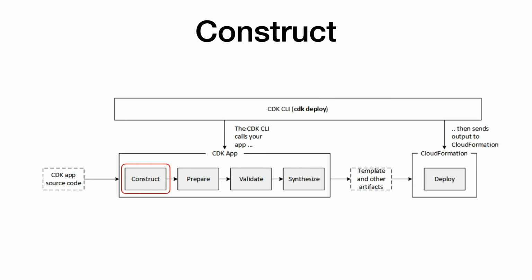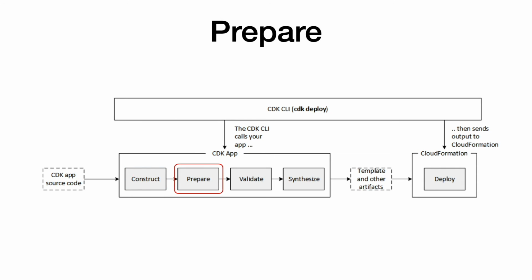During the construct phase, your code execution starts. This instantiates all the defined constructs. This includes the app, stacks, and other child constructs and links them together in the form of a construct tree. Prepare phase was previously used to make modifications to the constructs when they get ready for the synthesis. This phase is deprecated now, so let's skip this.